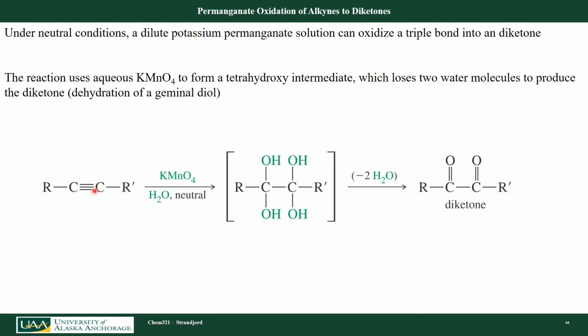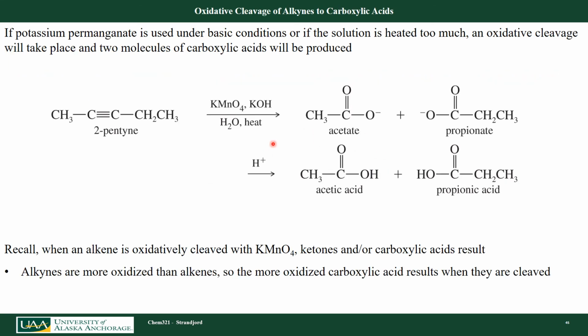So if I were to look at an alkyne and react it with potassium permanganate with water in a neutral solution, meaning not acid or base, I tend to form this tetrahydroxide compound, which then spontaneously loses water to form the diketone. Okay. If I heat this up just a little bit, this reaction actually cleaves the triple bond.